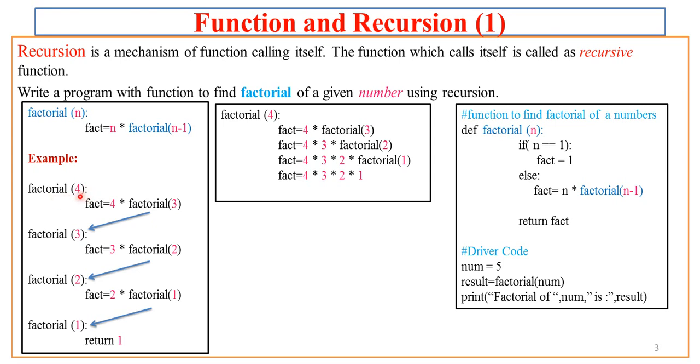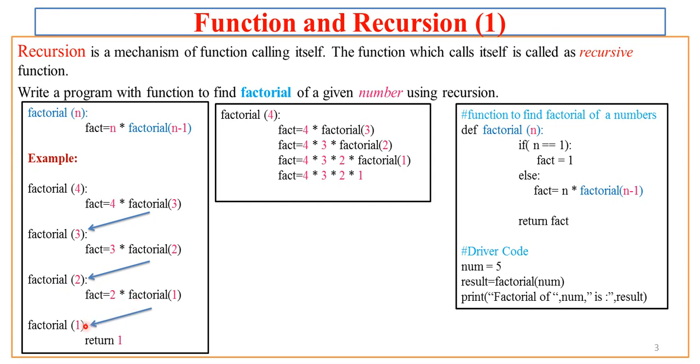equal to 4. Now that factorial n equal to 4 will generate a copy in which it calls factorial 3. Now a fresh copy of factorial 3 will be generated, and that factorial 3 will call factorial 2, and factorial 2 will call factorial 1.